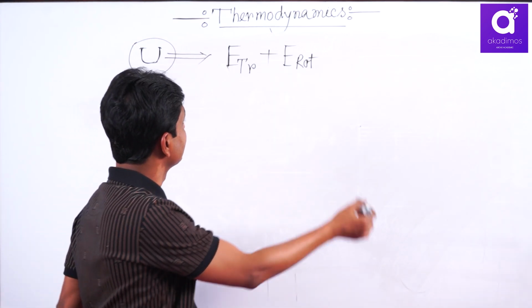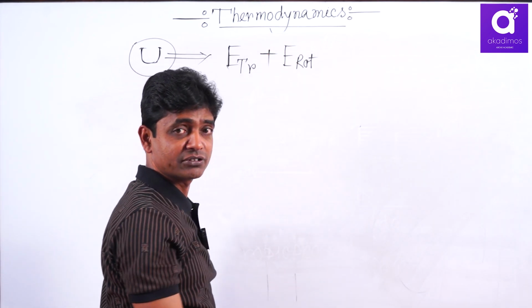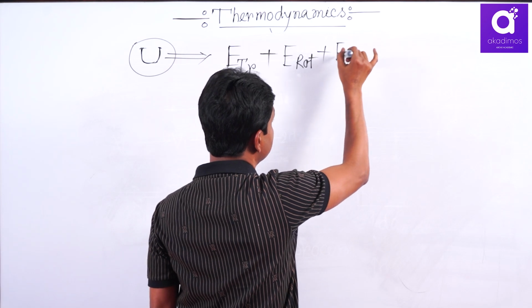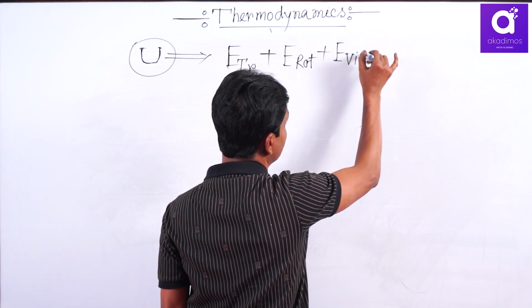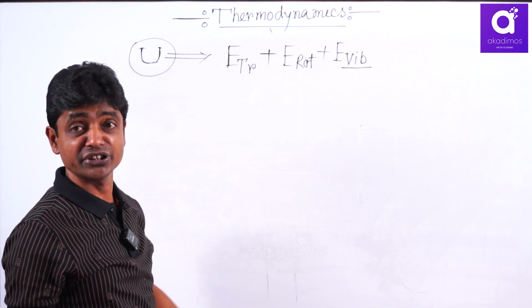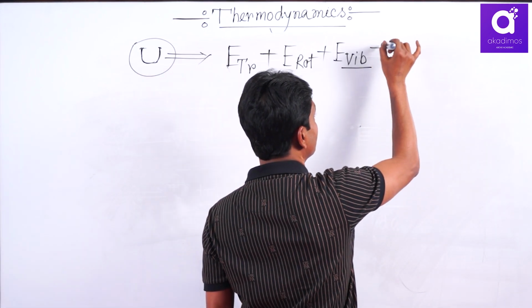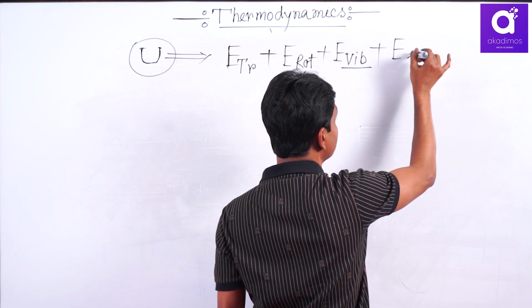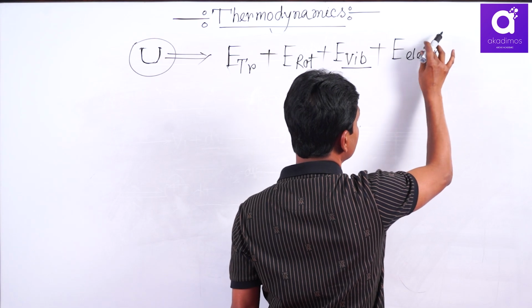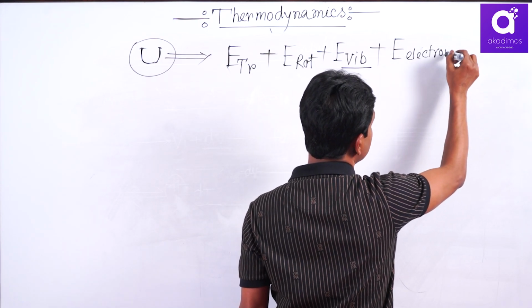Remember, motion you can observe directly, energy you can't observe. Now, a little bit higher energy is the vibrational motion, energy due to vibrational motion. All are associated with internal energy. Even higher energy is electronic motion, where an electron jumps from one energy level to another.